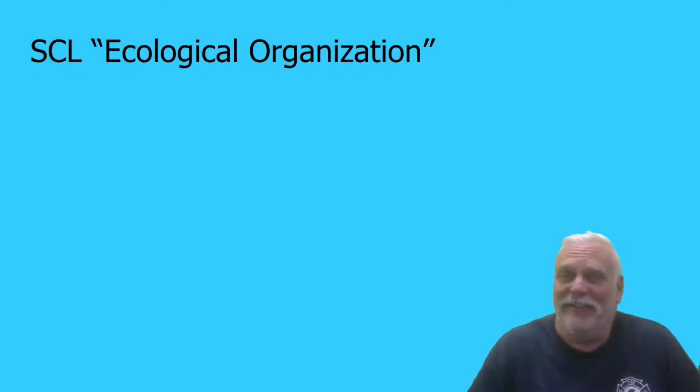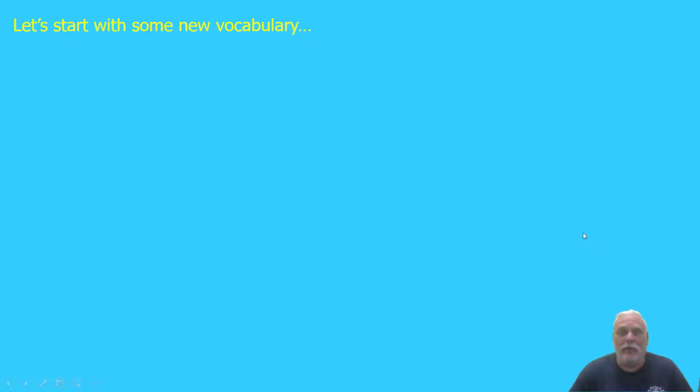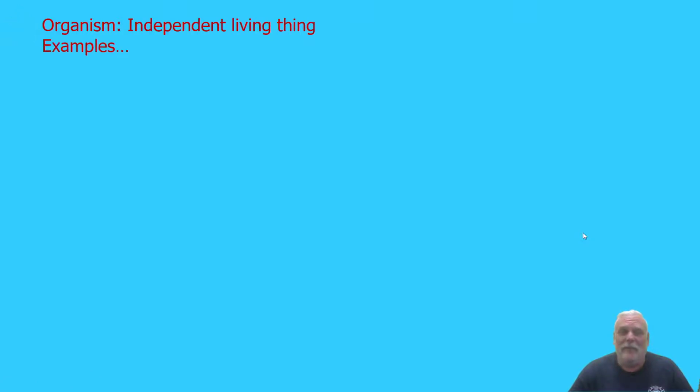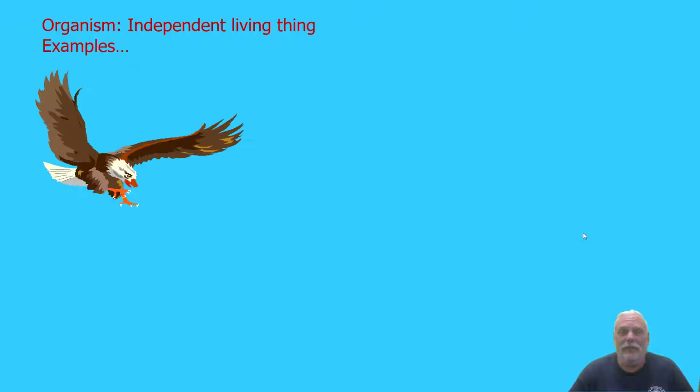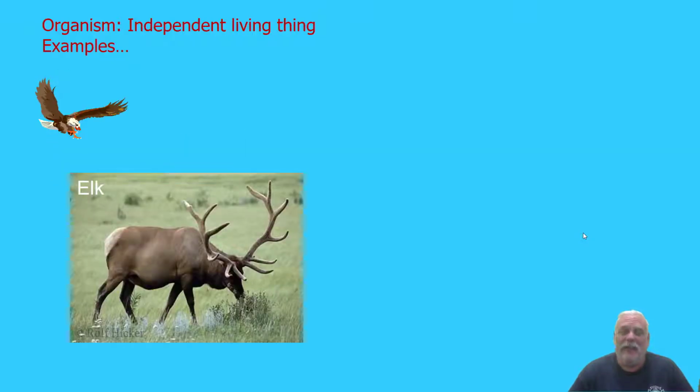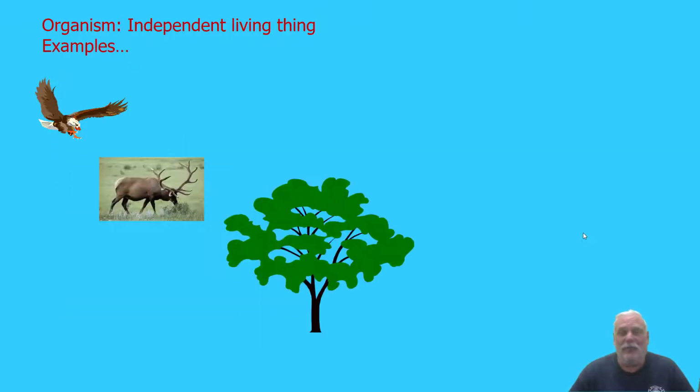Okay, we like to start with some new vocabulary, so we're going to start with the word organism. Let's define the word organism. It means an independent living thing. Some examples of organisms would include an eagle, an elk, a tree, like an oak tree. Those would all be considered organisms.